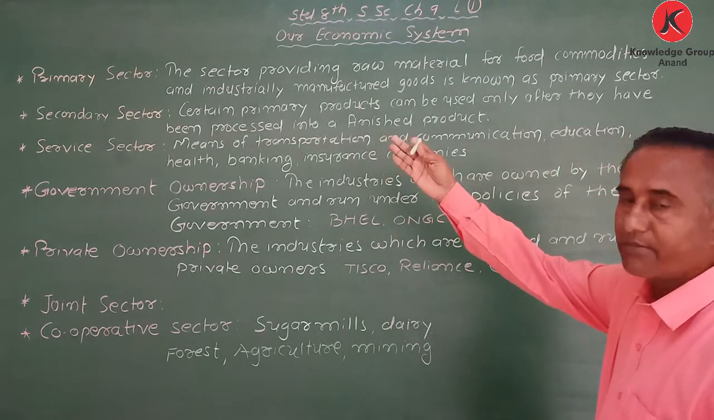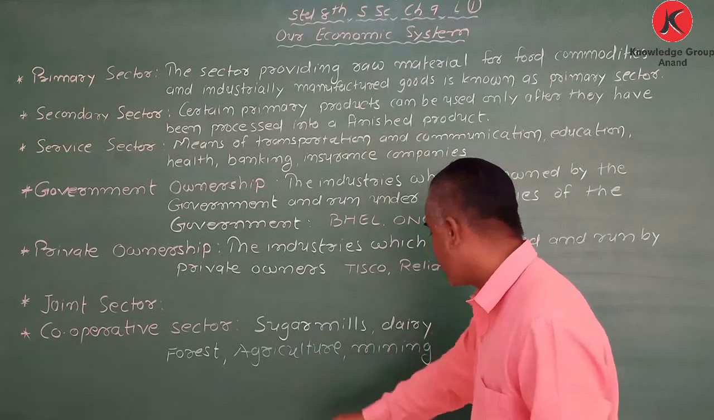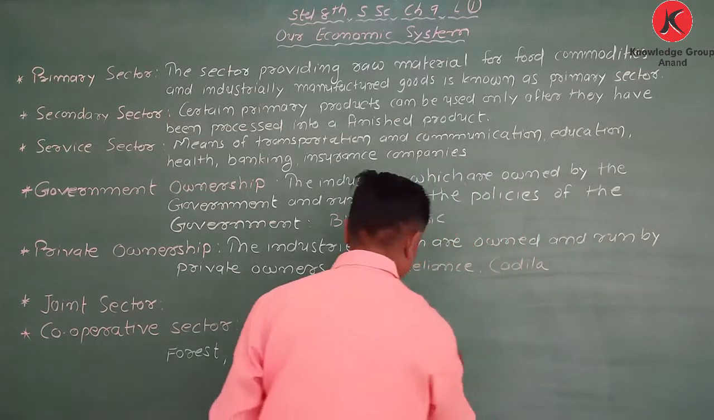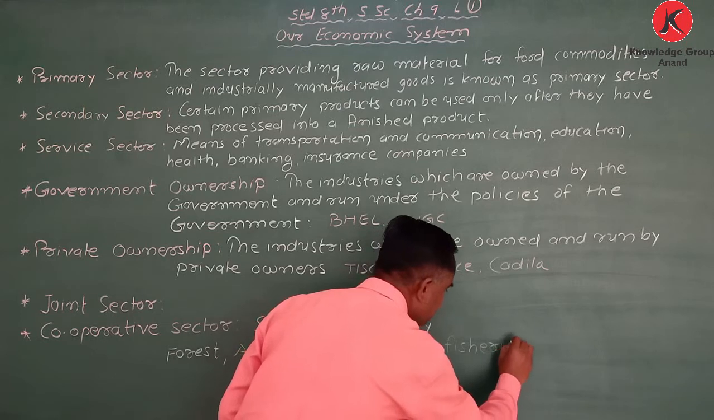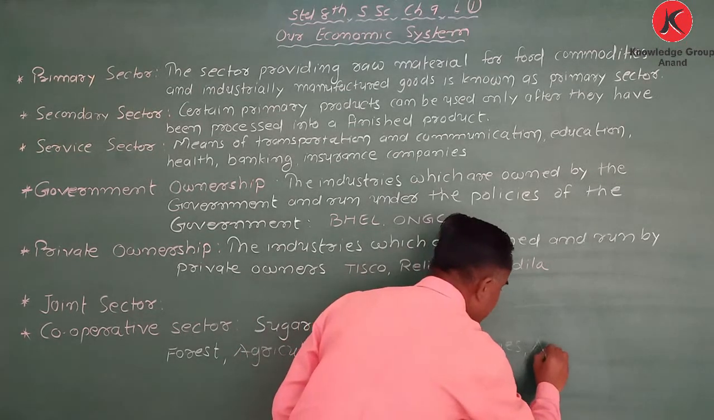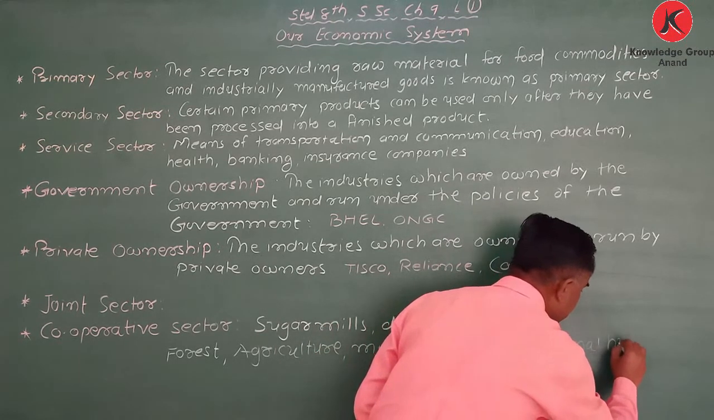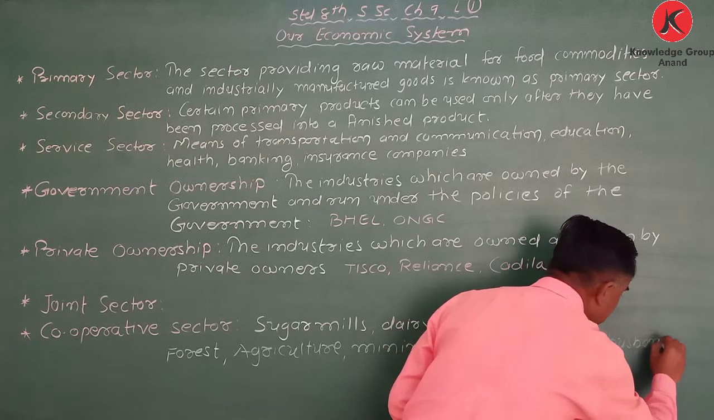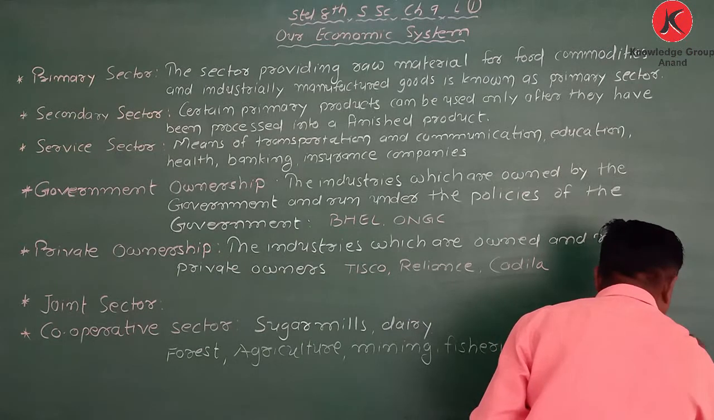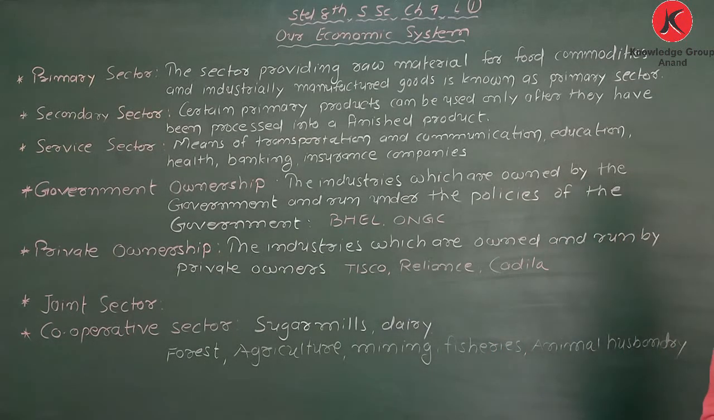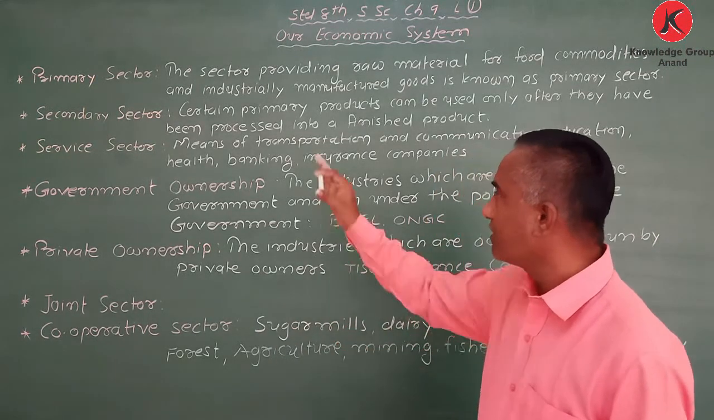So in primary sector, what comes? Forest, agriculture, mining, fisheries, animal husbandry. Here, my dear student, these things come under this one.